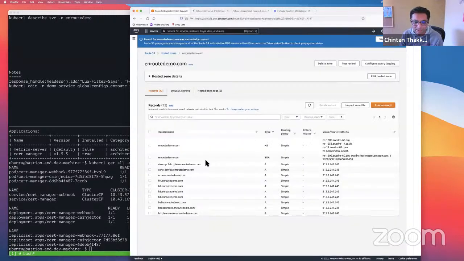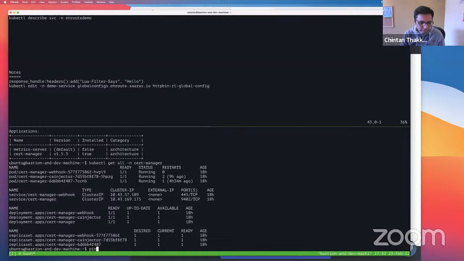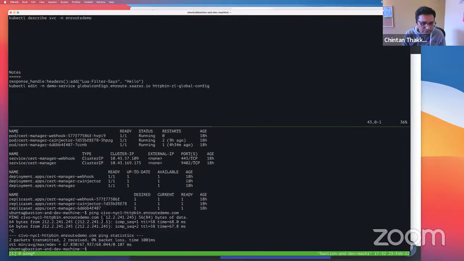We already have the DNS set up for this, so we are just going to use the Civo DNS, for instance today nyc1-httpbin.enroute demo. We are just going to use this domain name. If you ping this, it is set to the public IP, so you can dump the load balancer.